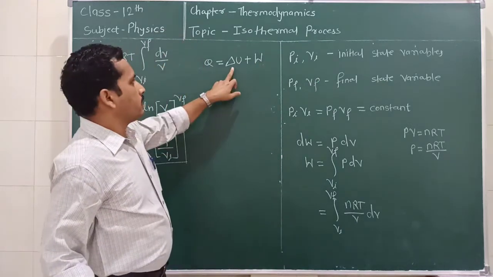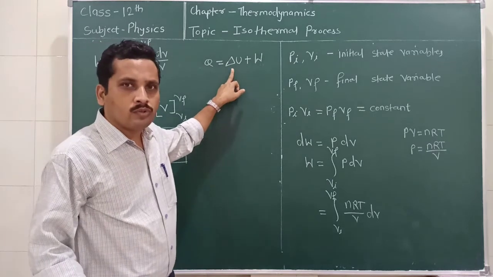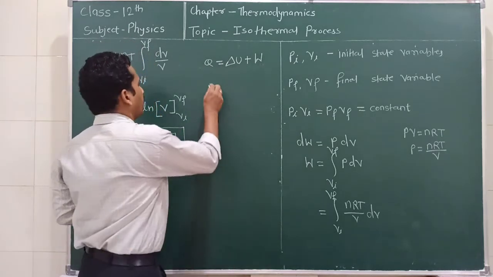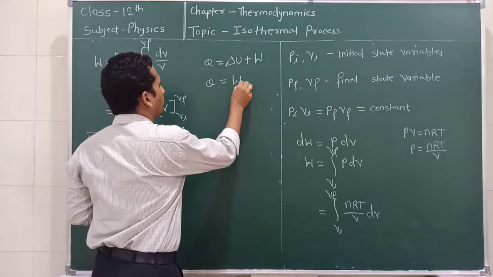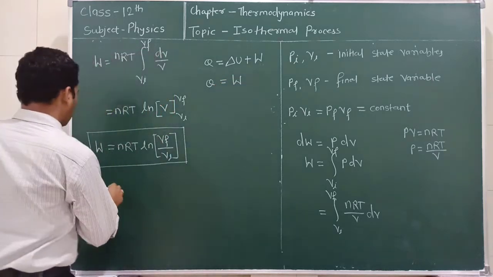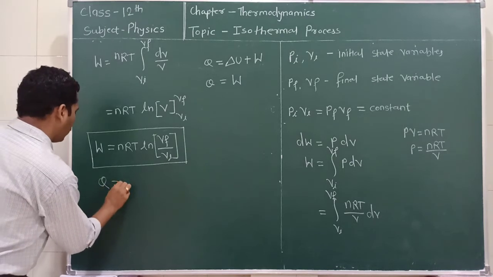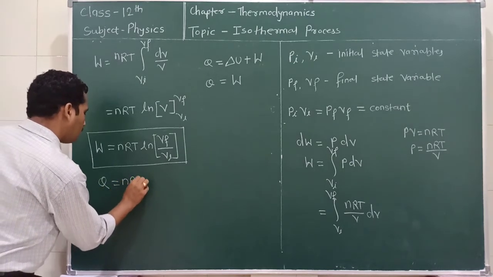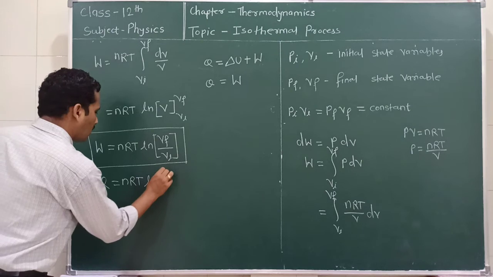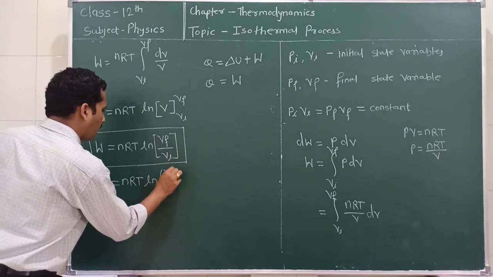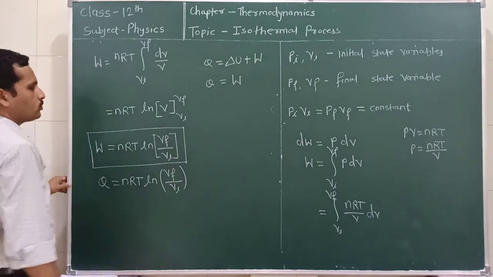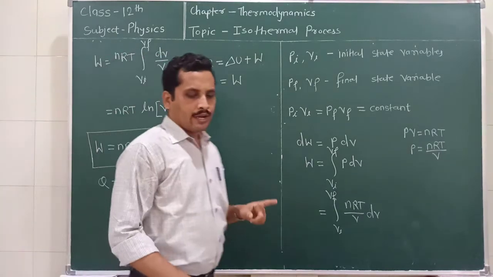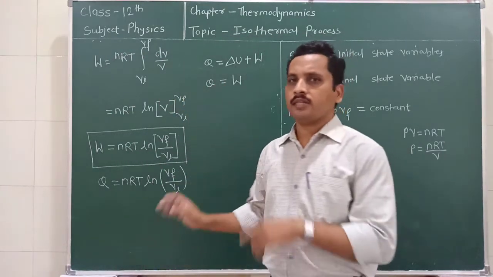So delta U is equal to 0, and Q is equal to W. So Q is equal to nRT ln of Vf divided by Vi. The work done and heat are the same in this case.